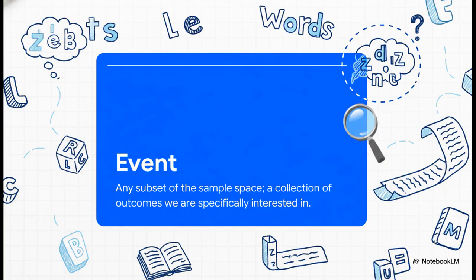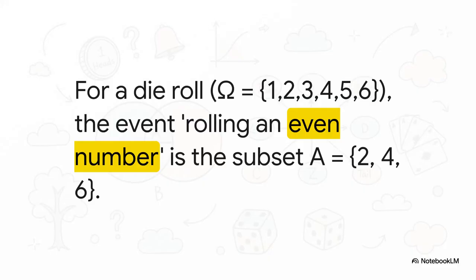Okay, so if the sample space is our alphabet, all the possible letters, then an event is like a word we build with those letters. It's a specific outcome or a group of outcomes that we're interested in. Exactly. Let's go back to rolling a die. The event we're watching for might not be just rolling a 5. It could be something broader, like rolling an even number. In that case, our event is the specific collection of outcomes, 2, 4, and 6. So an event is the specific slice of the sample space that we actually care about for our question.